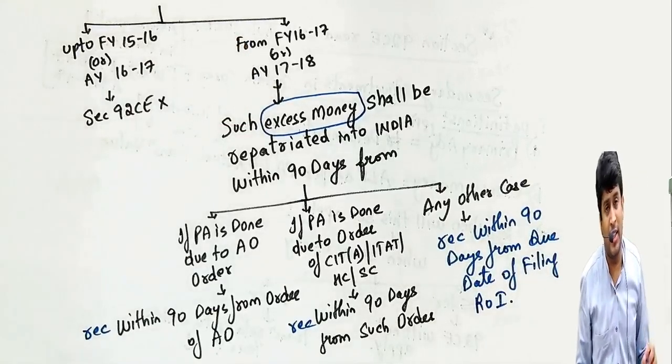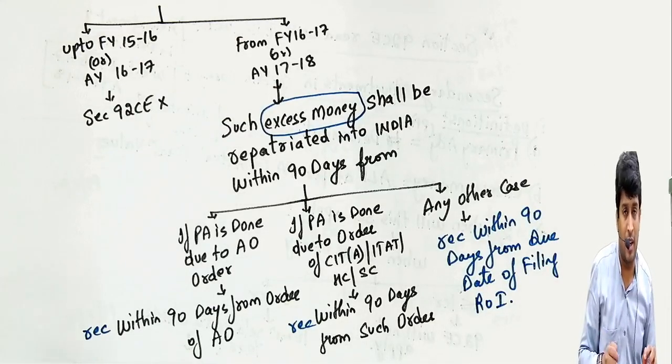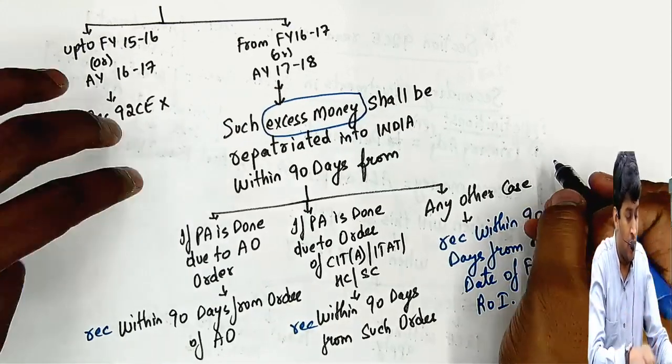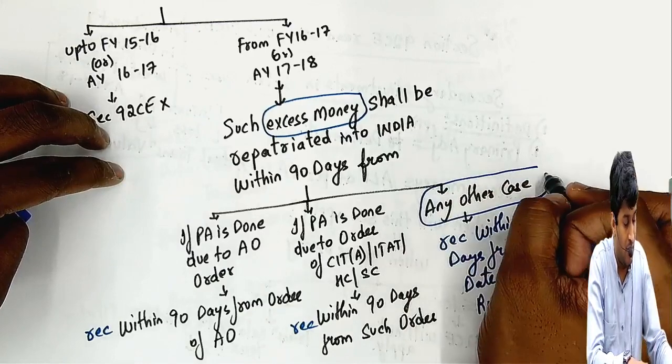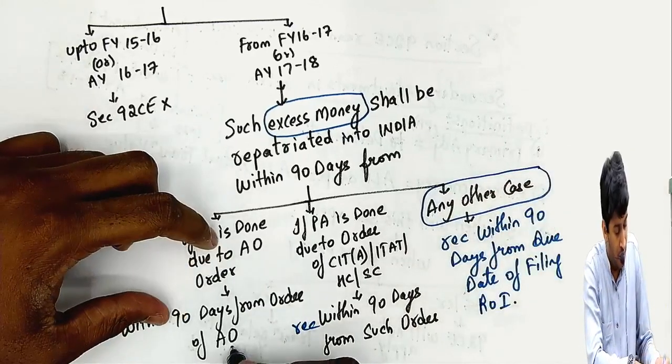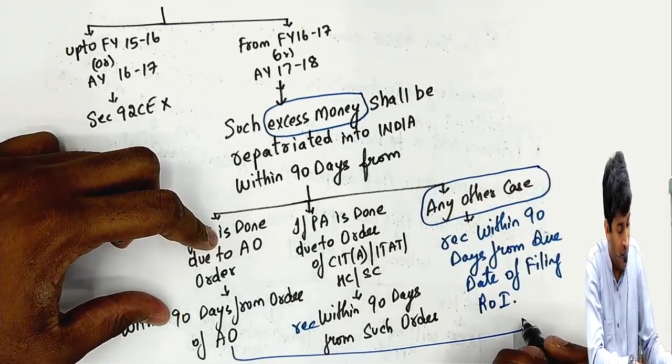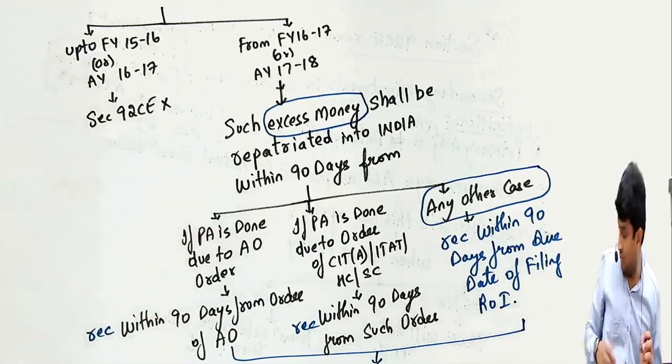Due date was 30th November plus 90 days, 28th February, was my example. It was this case in my example. Then you do flower bracket for all three, arrow mark down, then we'll continue the chart.